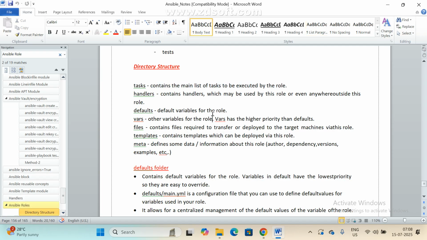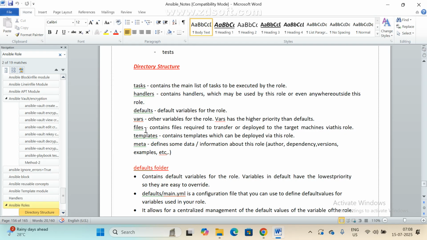Contains the main list of tasks to be executed by the role. Under the tasks section in the playbook, where we are going to write our tasks, మన మాడ్యూల్స్ అన్ని ఎక్కడ యాడ్ చేస్తాం, ప్లేబుక్ లో అండర్ ద టాస్క్ ఓన్లీ, రైట్? So see here, main list of tasks to be executed by the role. There is a handler. Just now we discussed, right? It contains handlers which may be used by this role, even anywhere outside this role. Wherever we want, we can use it.